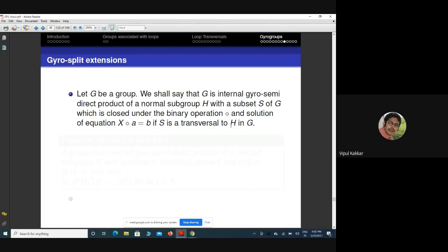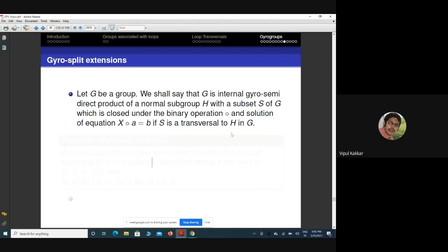So we define the gyro semi-direct product. A natural question is, as we have in the case of the internal semi-direct product: if G is the internal semi-direct product of two groups, we have a very basic theorem that H is non-normal, K is normal, H intersection K is the identity, and HK is all of G.